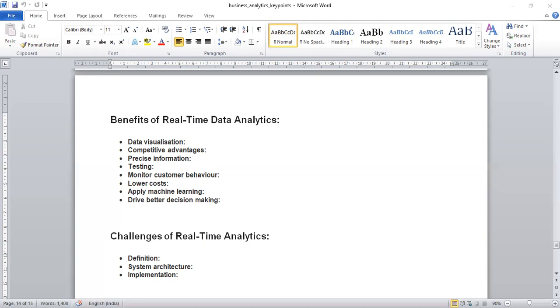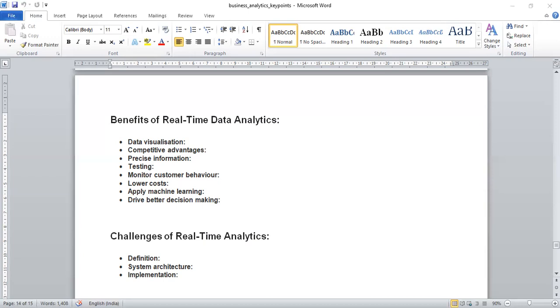Precise information. Since real-time data analytics is focused on creating outcomes, you can say there is no wasted effort. Rather than spending resources, time and money to collect data that is unnecessary, the software is set up to capture only the data you need.